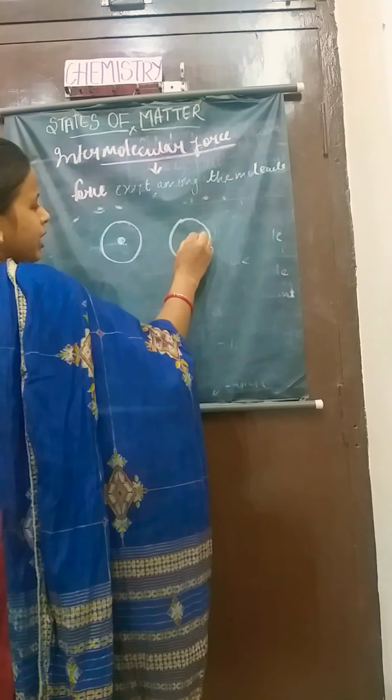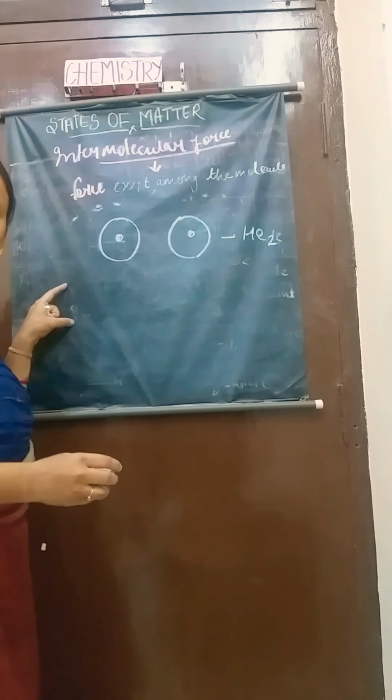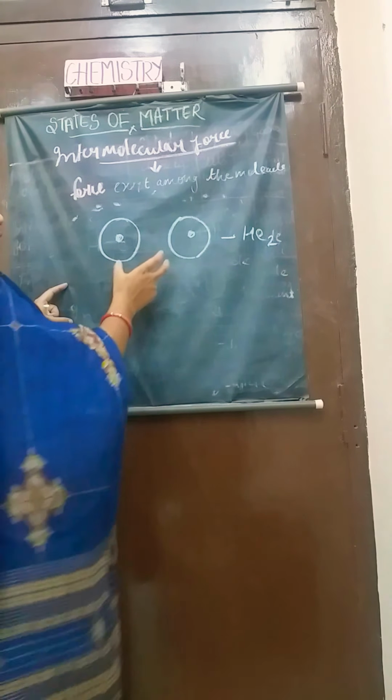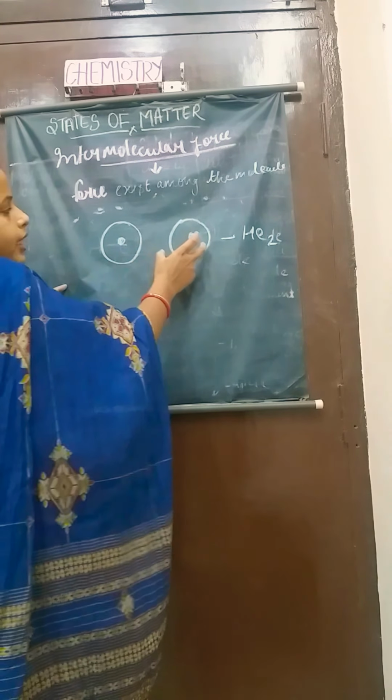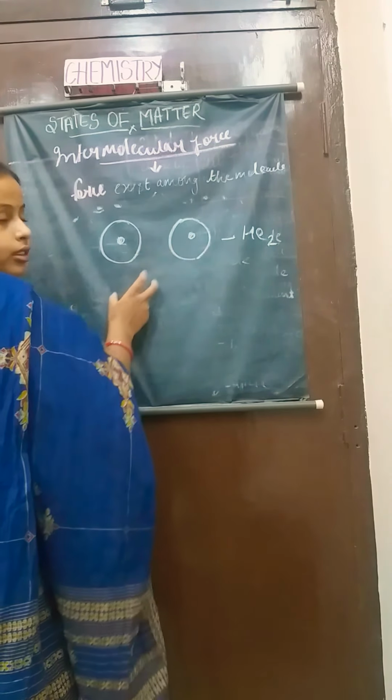So we all know that helium molecule is what? He2. So here we have helium atom and helium atom. Now we'll see how they interact with each other.